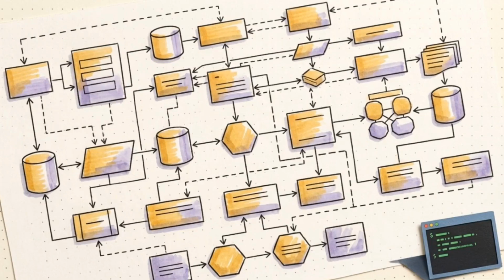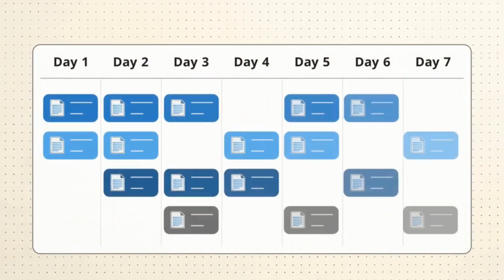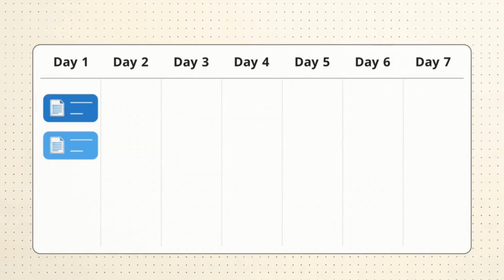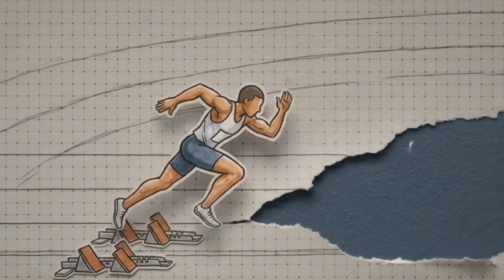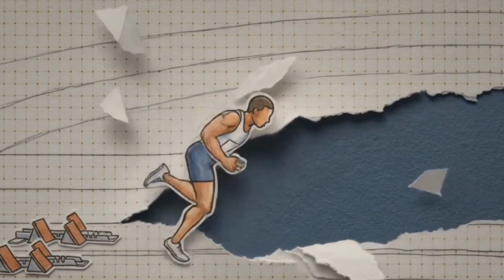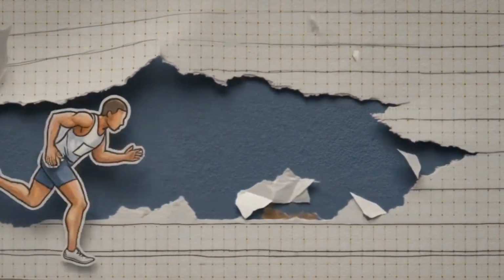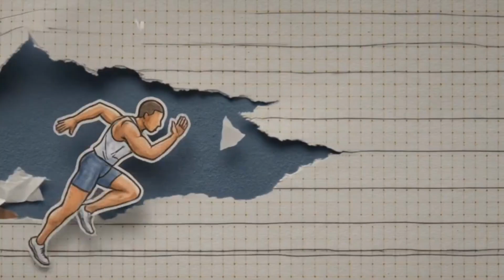This memory gap makes long horizon tasks, like migrating a massive codebase between frameworks, almost impossible for a single agent. It can't maintain the continuous context required to track overlapping changes across hundreds of files over several days. We have built world-class sprinters, but software migration is a marathon, and these agents lack the biological hardware to remember where the starting line was.